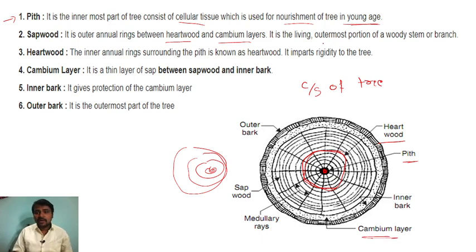It is the living and outermost portion of wood in a stem or a branch. The cambium layer is a thin layer of sap between the sapwood and the inner bark. Bark is nothing but protection. It protects the tree from outer environmental effects, from anything like a chisel, and reduces that effect. That is what we call bark. There are two types of bark, inner bark and outer bark. You can see here, this portion is outer bark and this portion is inner bark. Inner bark and outer bark are the outermost part of the tree.